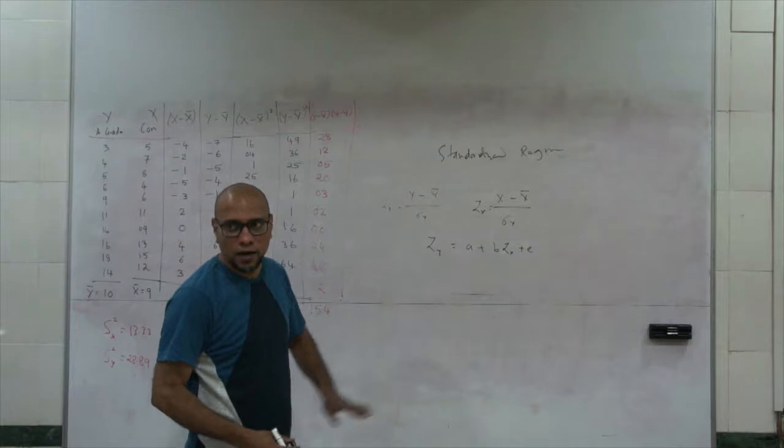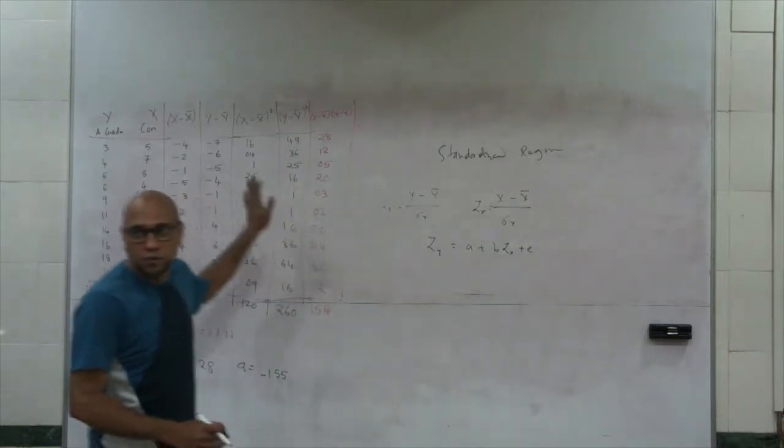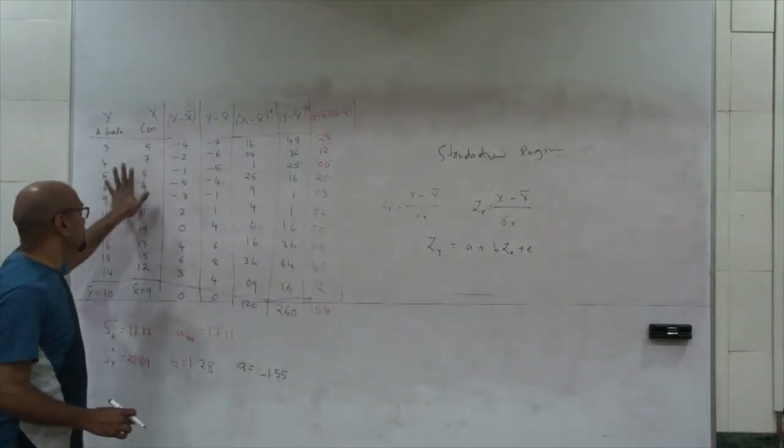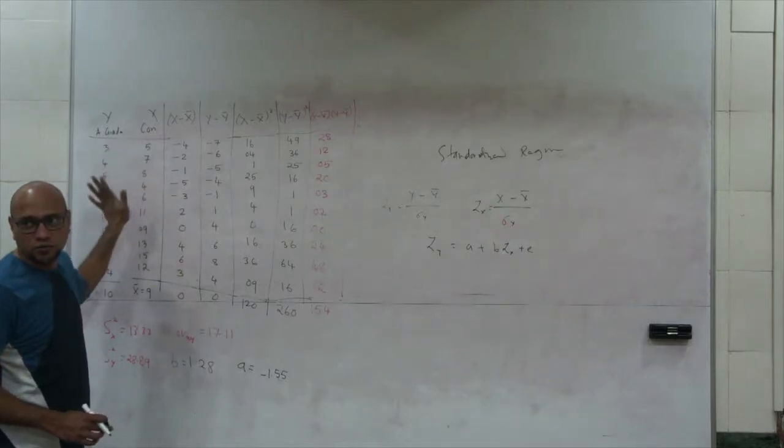Then what I am doing, instead of using variables themselves, I am using the standardized variables.